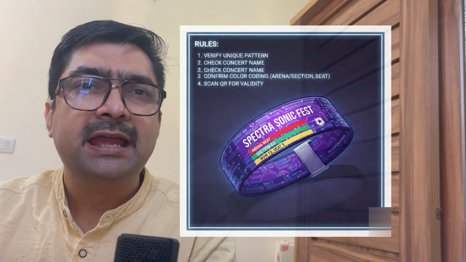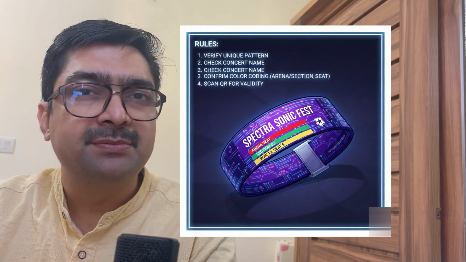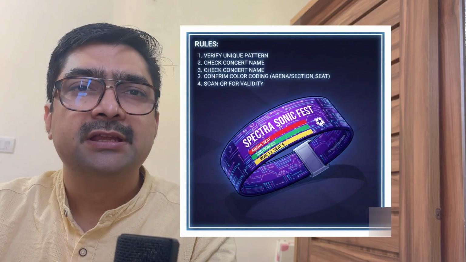Let's go back to the concert. The guards can look at the wristband and can tell you that you are a valid attendee of the concert. Why? Because they understand what particular material the wristband is, what embeddings are there, what event specific design is present on your wristband. They can ensure that yes, this is the right band for today's concert. That's how the server also validates the token. It does not remember anything.